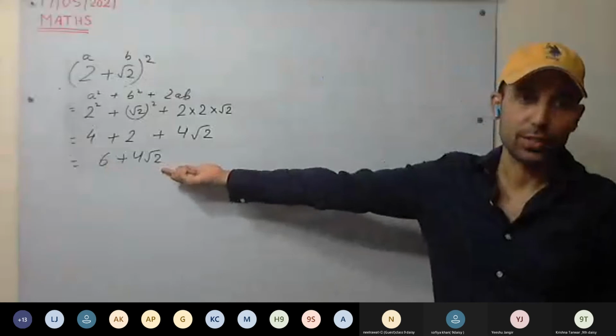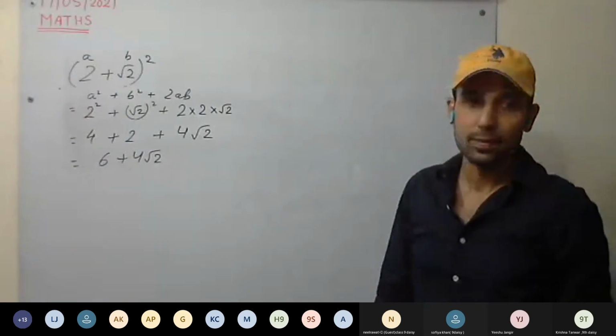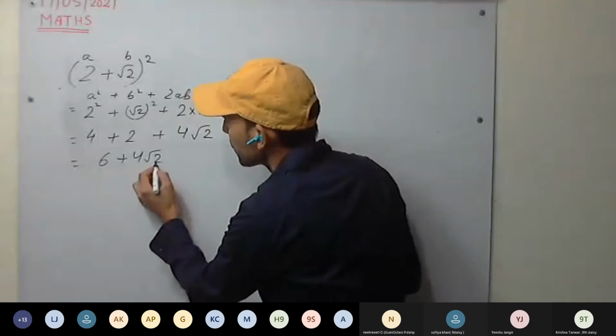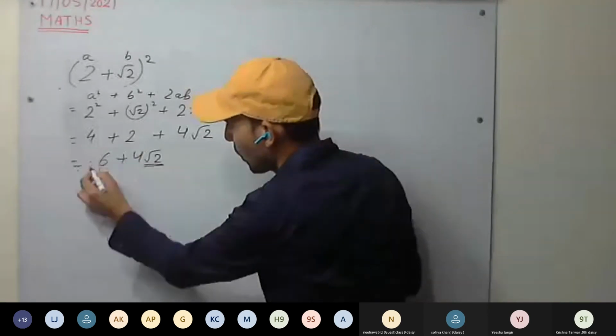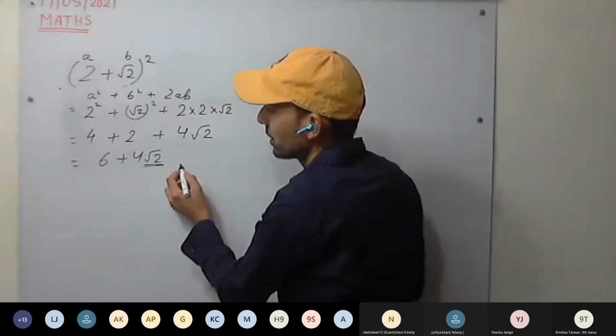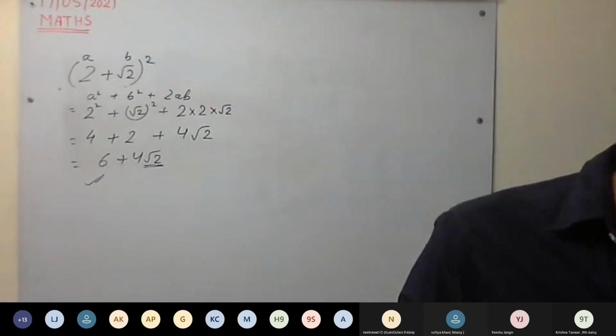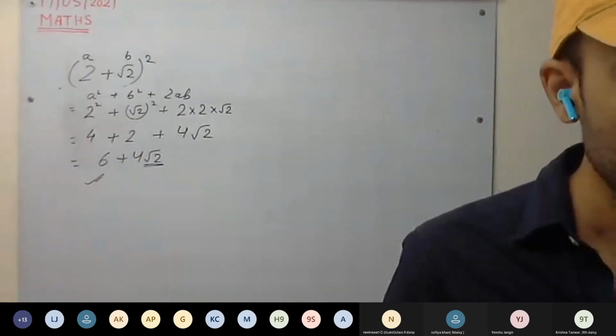Is it a rational number or irrational? Sir, irrational number. Irrational number, you can see root 2 is there. So this whole number is an irrational number. Okay, second one, do as homework.